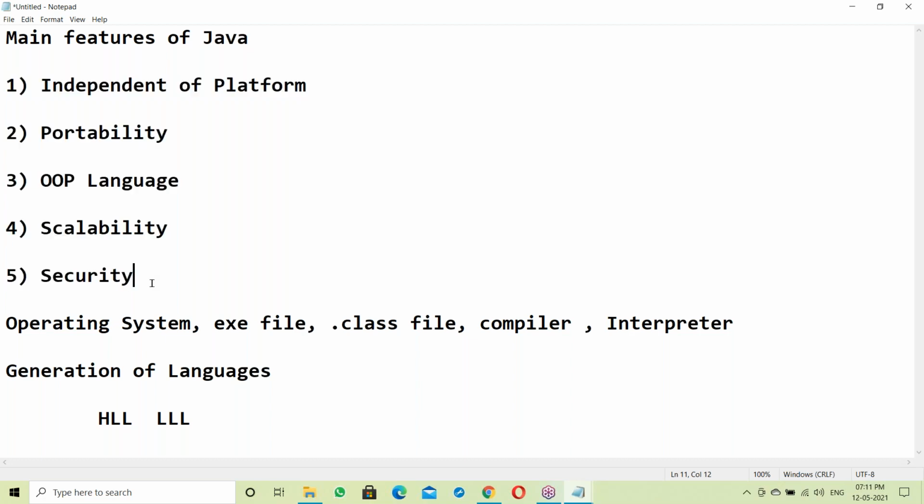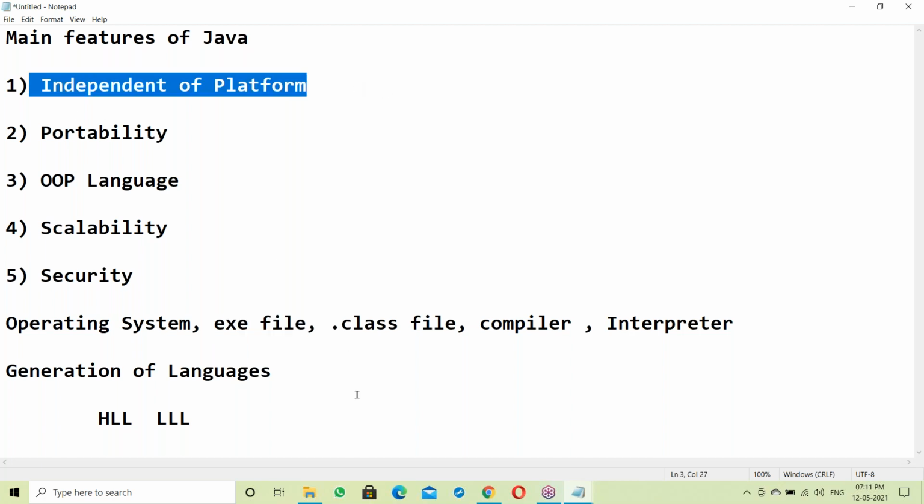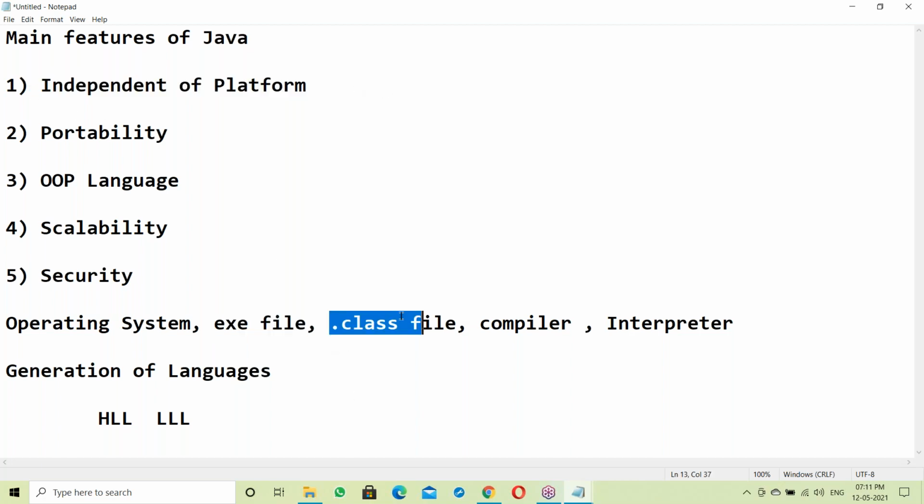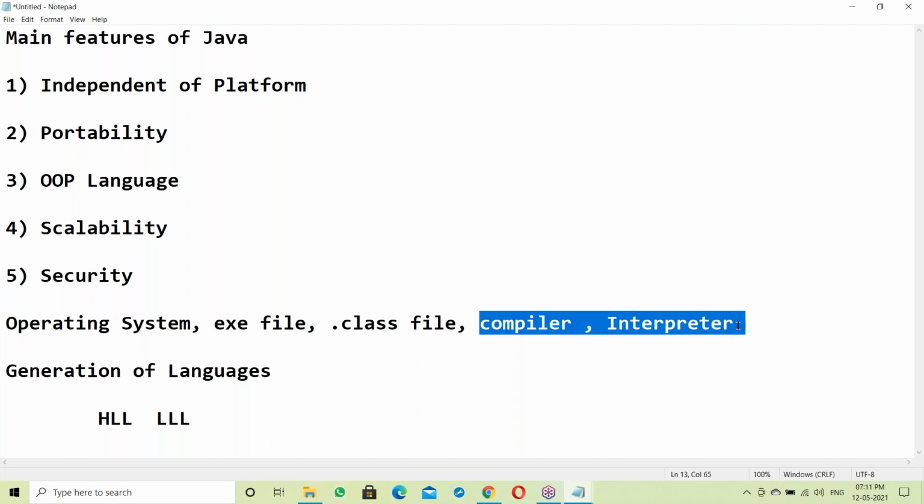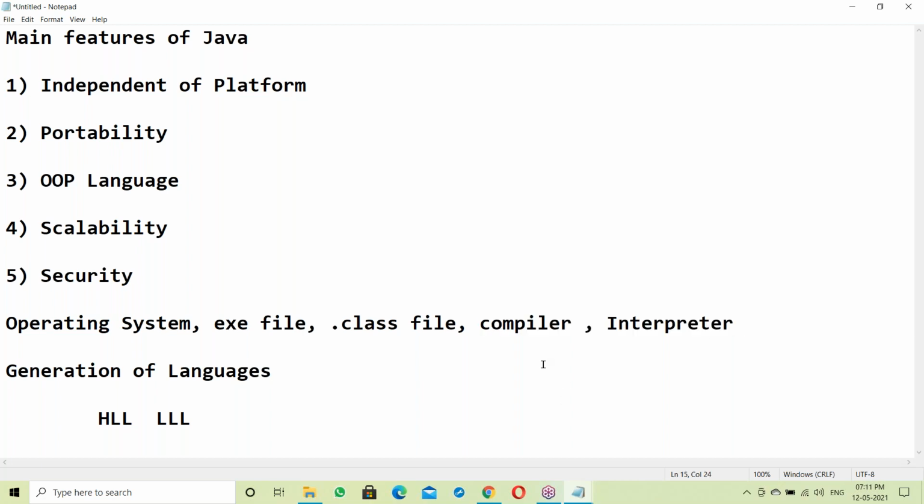When you attend interviews, they will ask including internals also. They'll ask what an exe file is, what a dot class file is, and whether you can differentiate between an exe file and a dot class file. The exe file topic is related to independent platform. The dot class file topic is related to independent platform. Next, portability, compiler and interpreter, all these topics come from this.